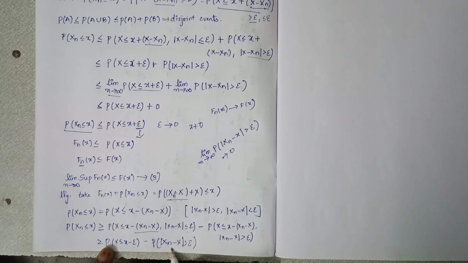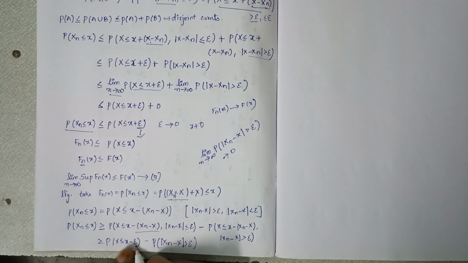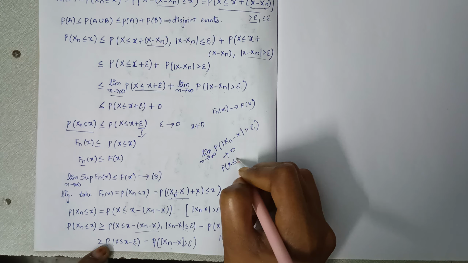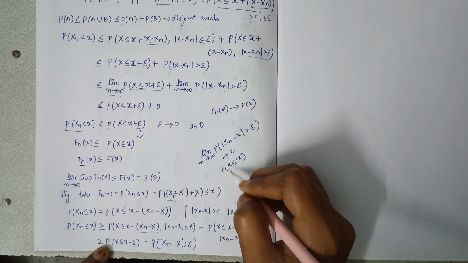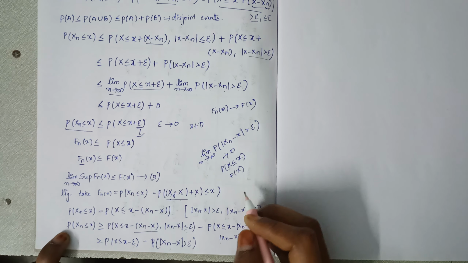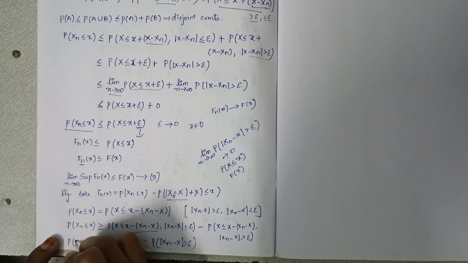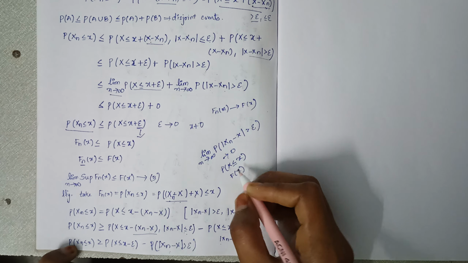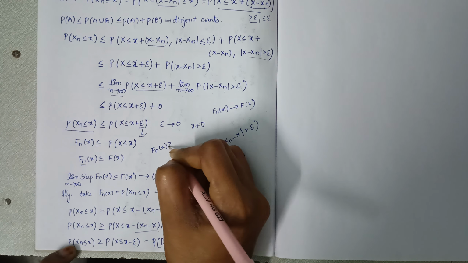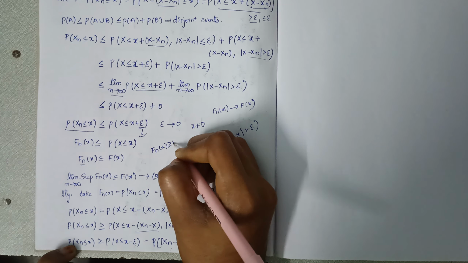We remain with this one, and epsilon is a small positive number, we take epsilon as 0. If epsilon tends to 0, then we have only probability of X less than or equals to x, which equals F of x, right? And the LHS is probability of Xn less than or equals to x, which can be written as Fn of x greater than or equals to F of x.